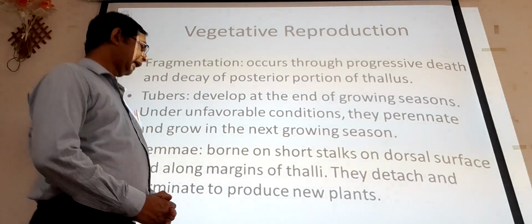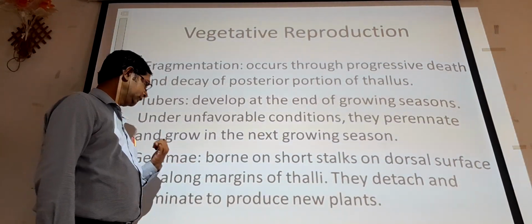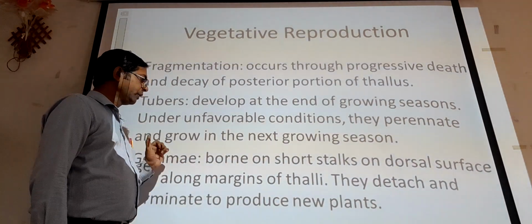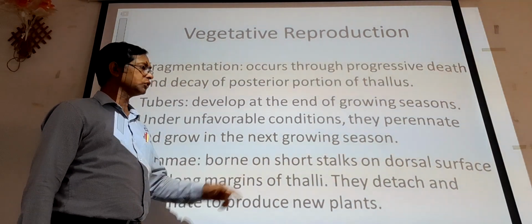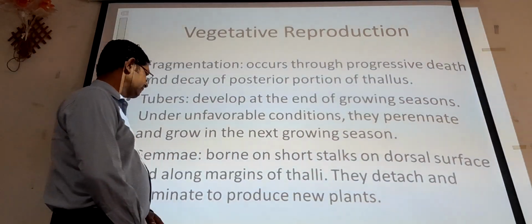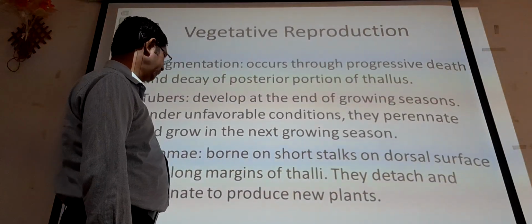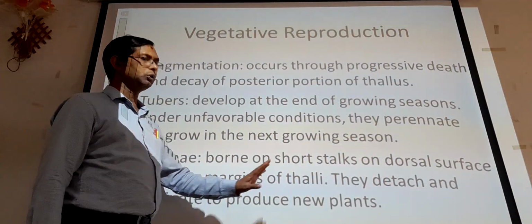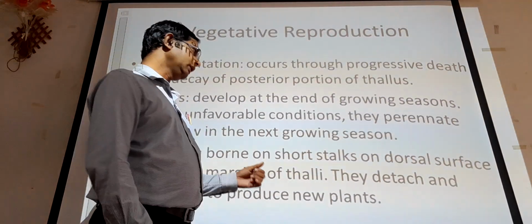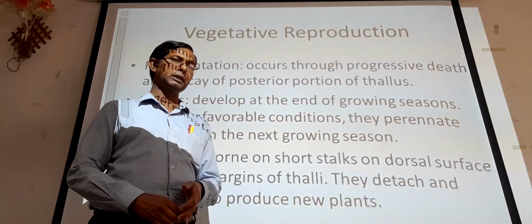The next most important reproduction takes place through vegetative reproduction, that is nothing but the production of gemmae. As we know, bryophytes have the most important characteristic of production of gemmae. Gemmae are borne on a short stalk on the dorsal surface, and along the margin of the thallus they detach and germinate to produce new plants.